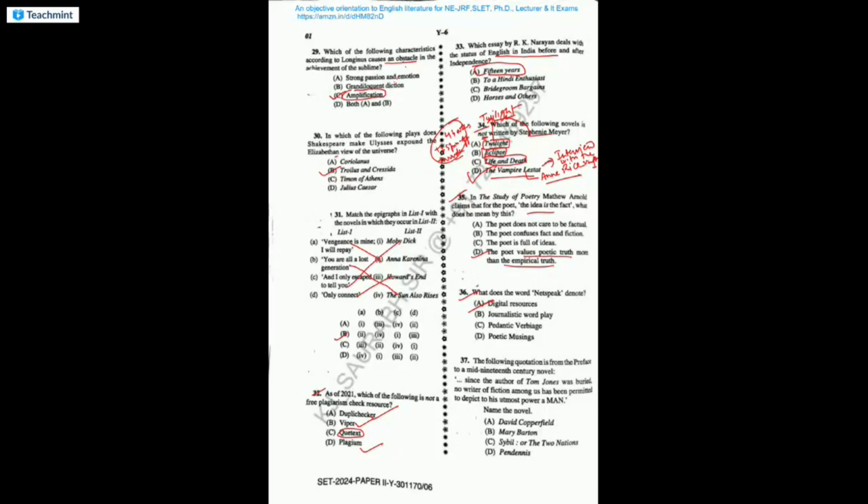The following quotation is from the preface to a mid 19th century novel. Since the author of Tom Jones was buried, no writer of fiction among us has been permitted to depict to his utmost power a man. This is from the preface to the novel Pendennis. The novel Pendennis is written by W.M. Thackeray, a Victorian satirist novelist. Okay.